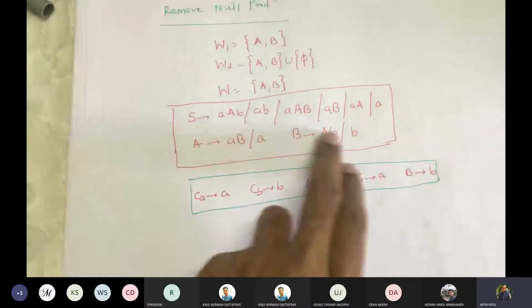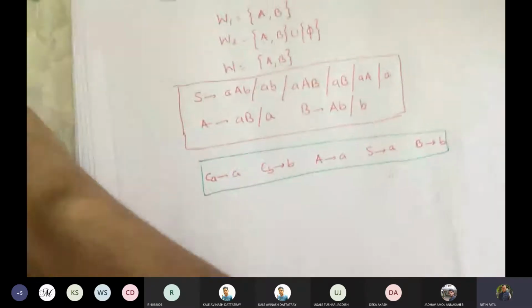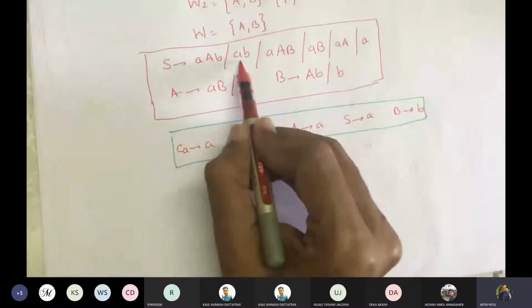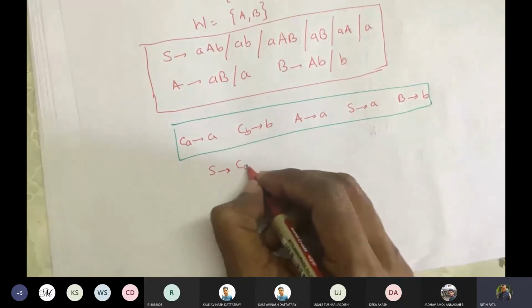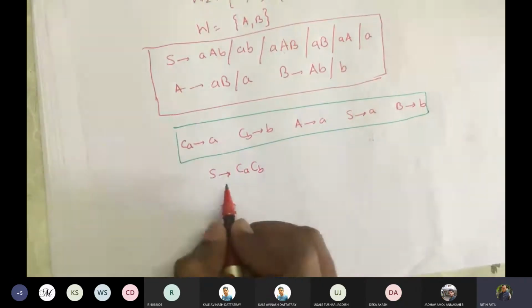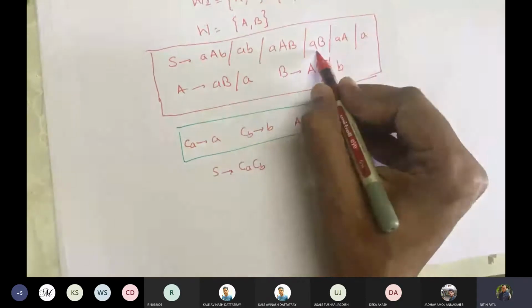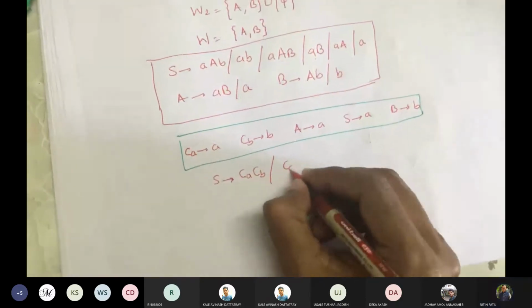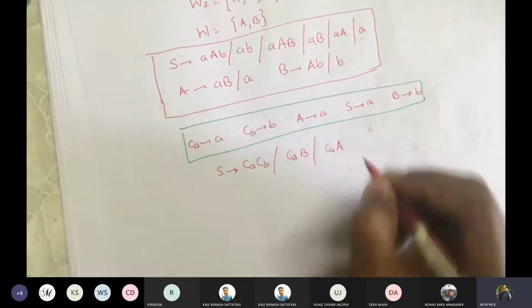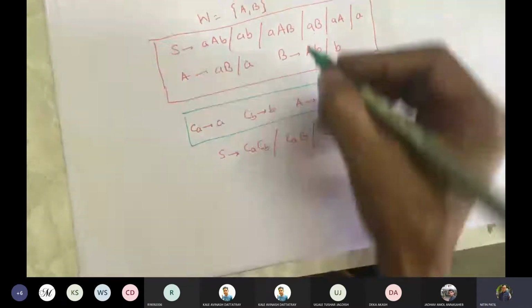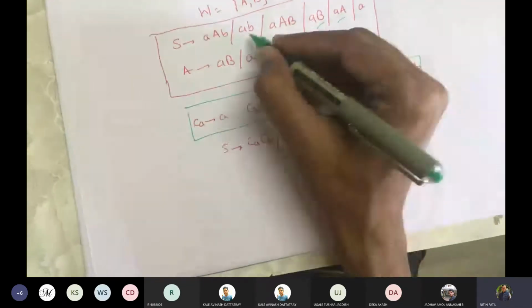Now we have to rewrite these remaining ones. So let us try writing. So we'll take this S gives AB. So we'll replace S gives AB by CA CB. So we got this in a required form. So we have this even CAB and then CAA. So this is done, and this is done.